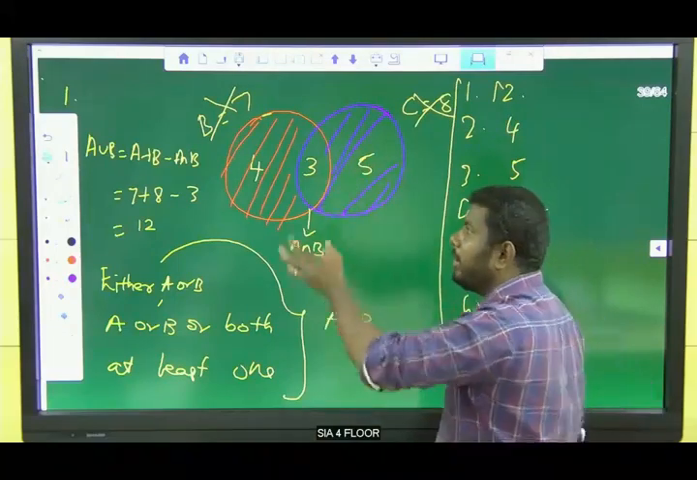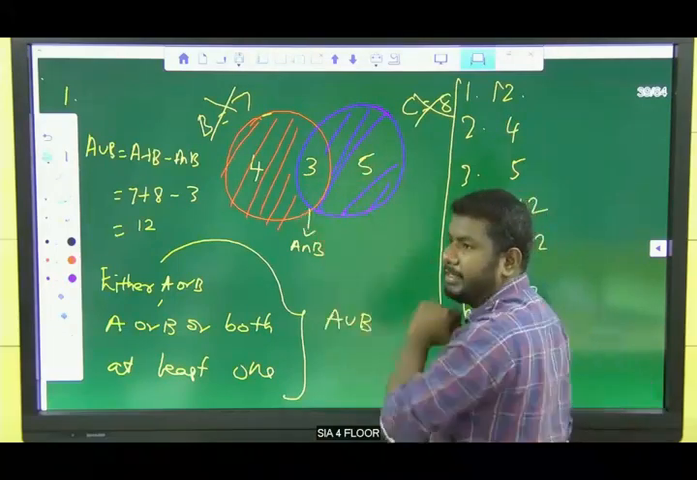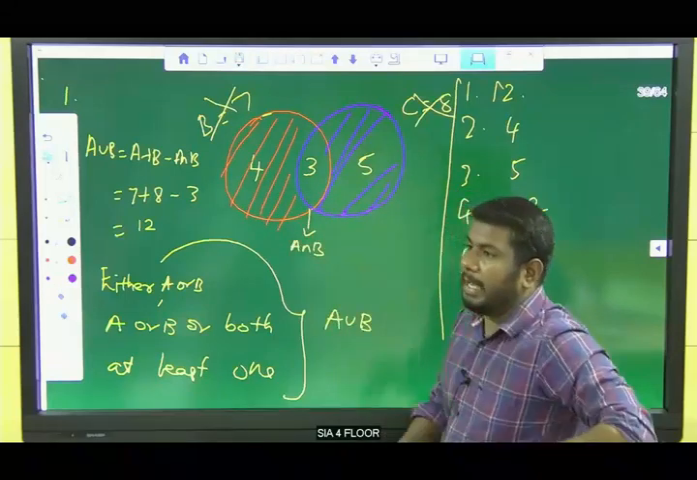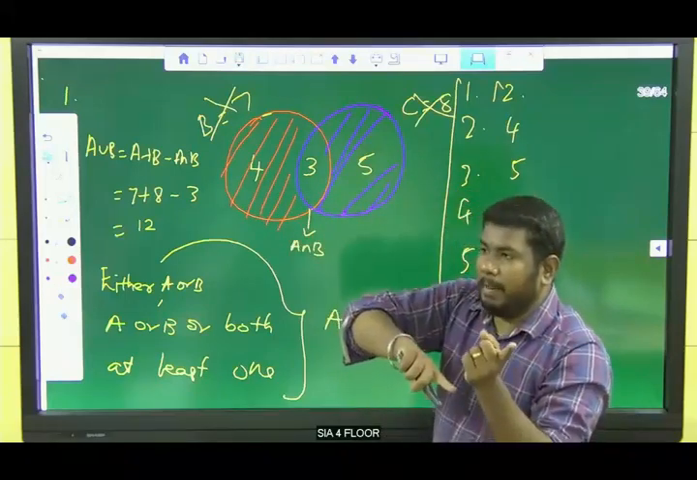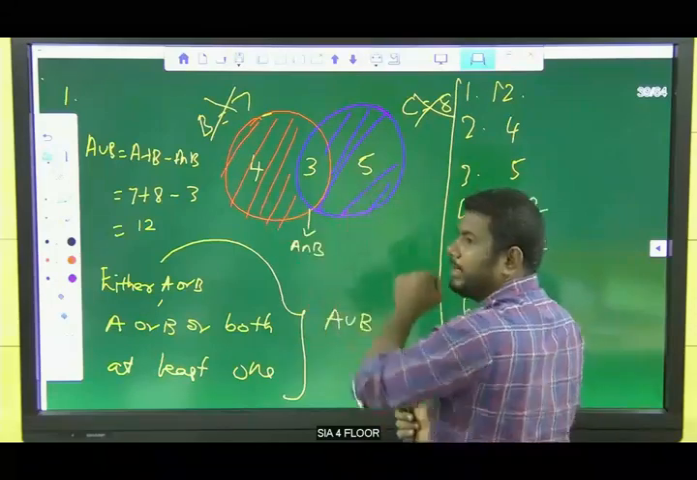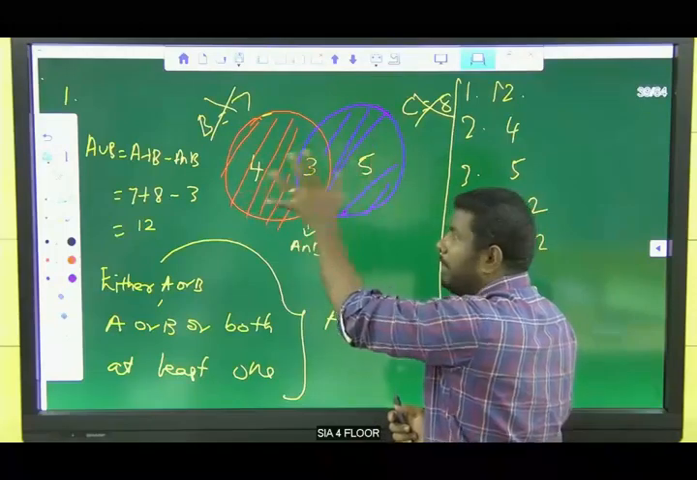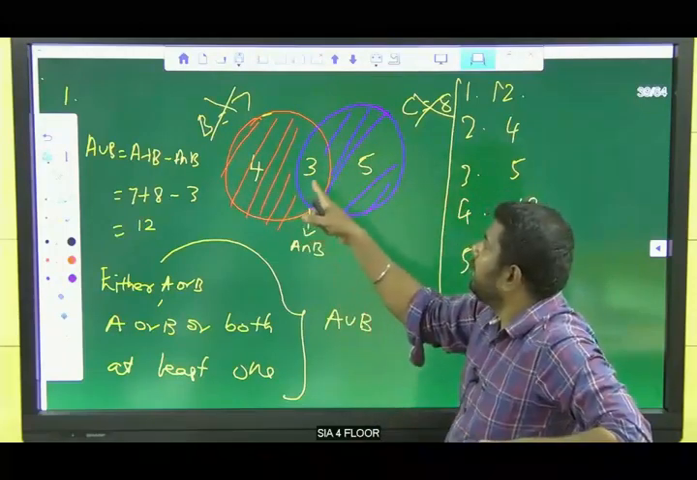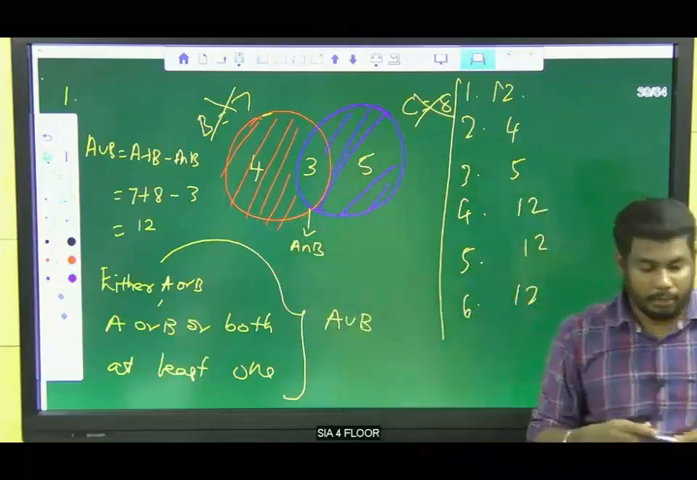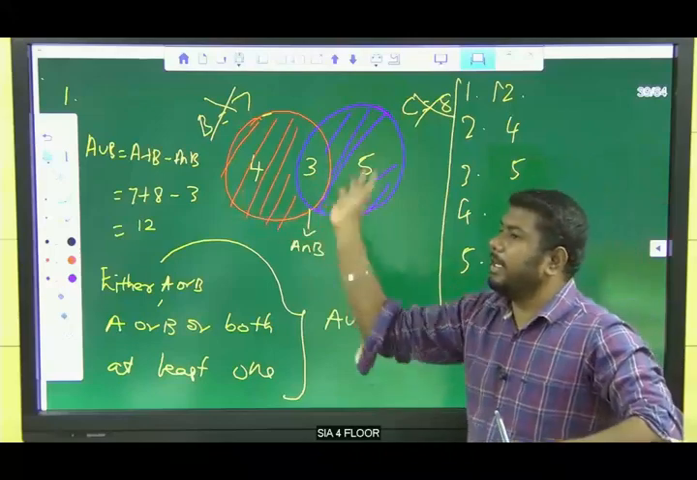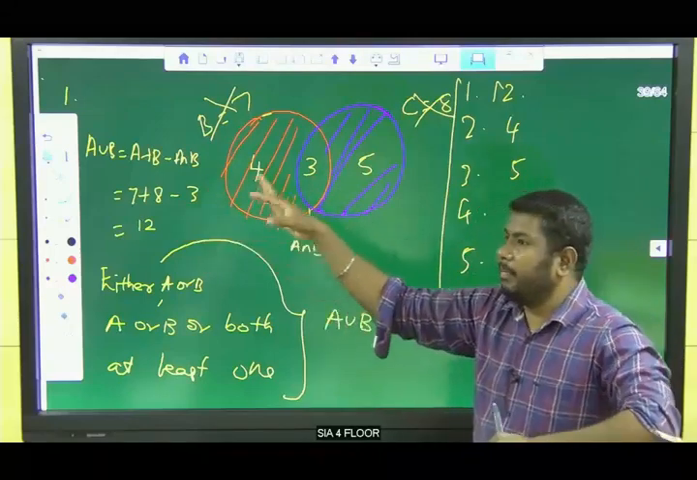If I am taking cricket, it means 5 plus 3 is 8. If I take basketball, it means 4 plus 3 is 7. But they are asking either basketball or cricket, so we should take both, right? 4 plus 5 is 9, those playing only basketball or only cricket. Those playing both is 3. So 4 plus 3 is 7, 7 plus 5 is 12. So either means A union B. Clear? Either or means either they should play basketball or cricket.